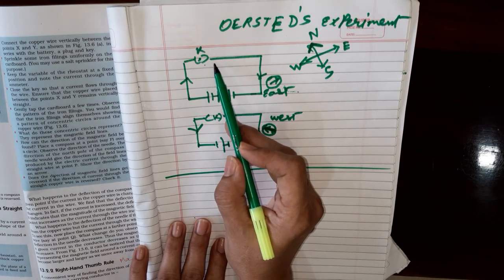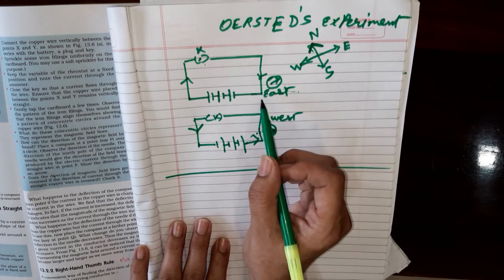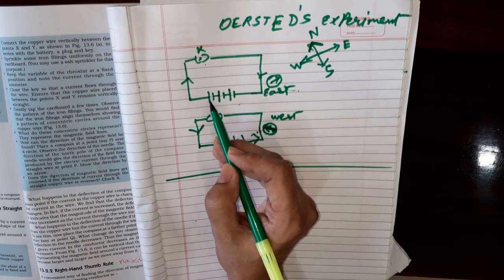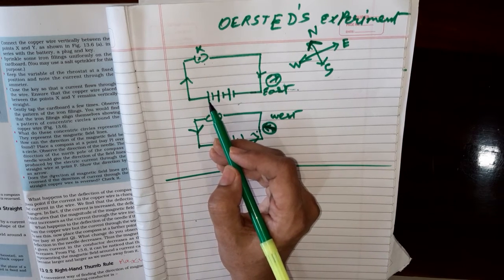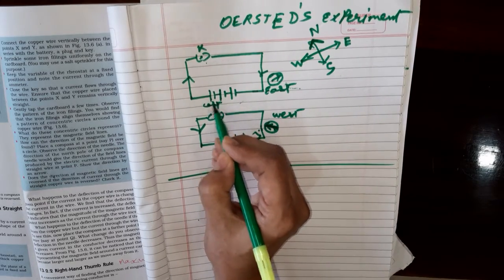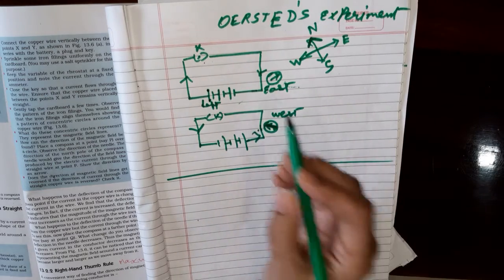When the key is on, electric current will start flowing through it. You can see the positive cell we have taken on the left side. Remember, the positive cell is on the left side.